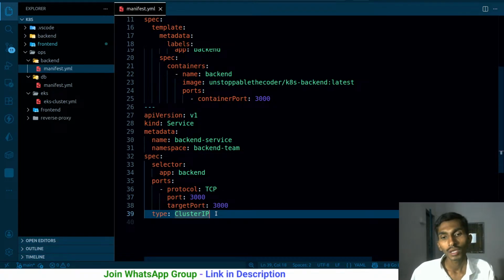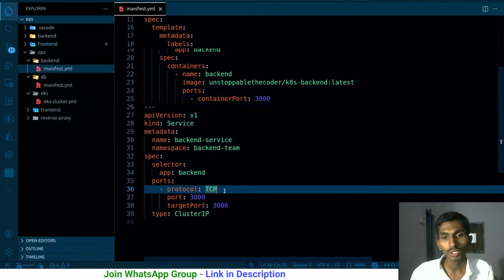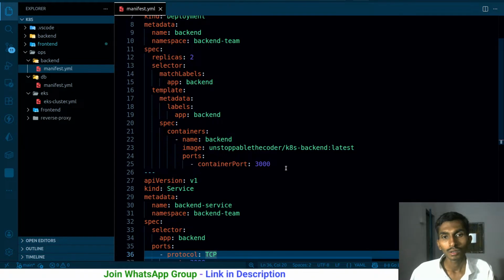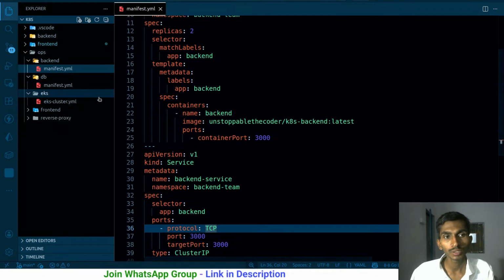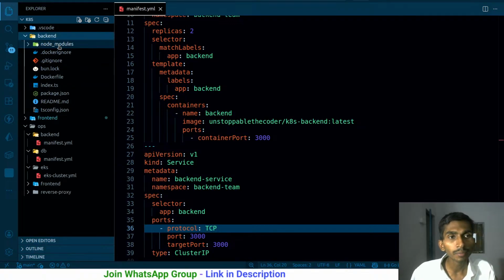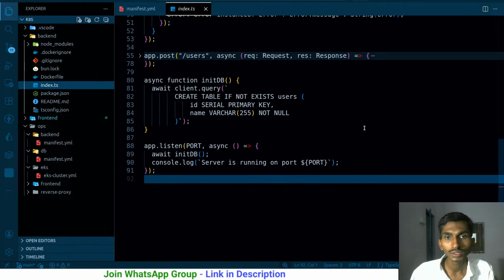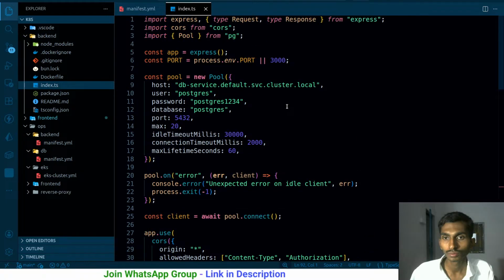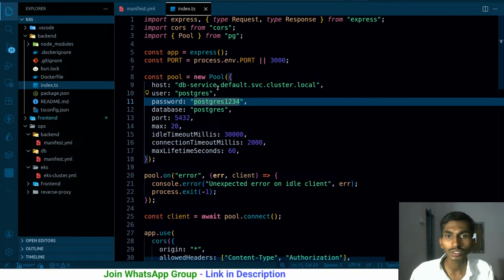So my backend is being exposed on port 3000, my database is being exposed on port 5432. That simply means inside backend, if I want to use the database, I must be using DB service. DB service is the name of the service.